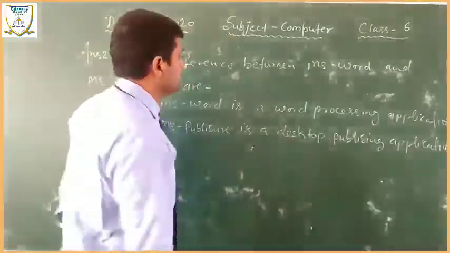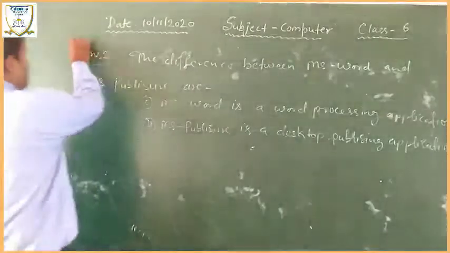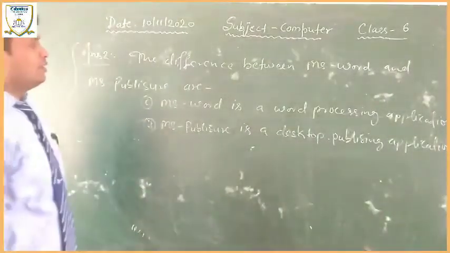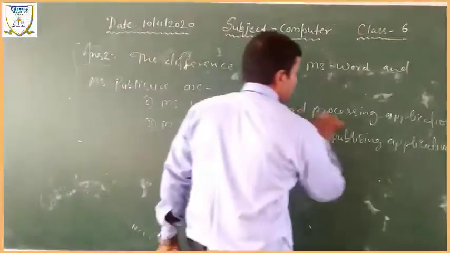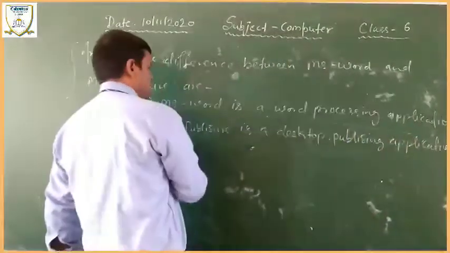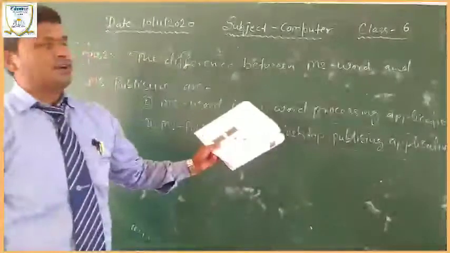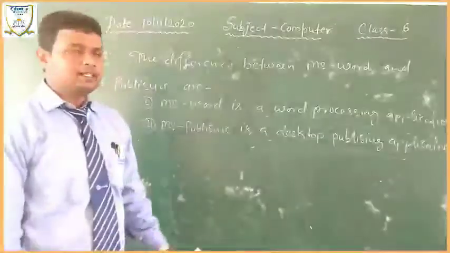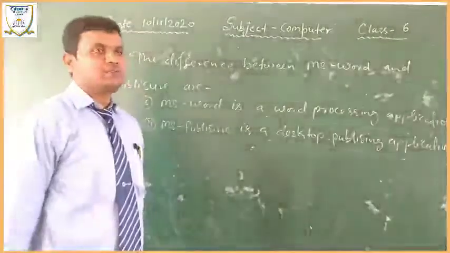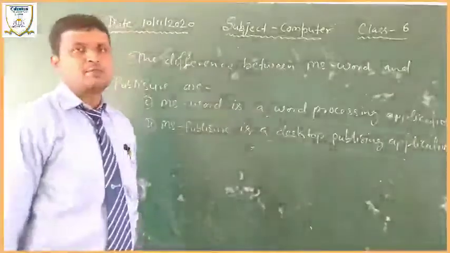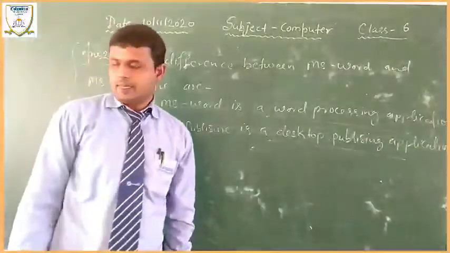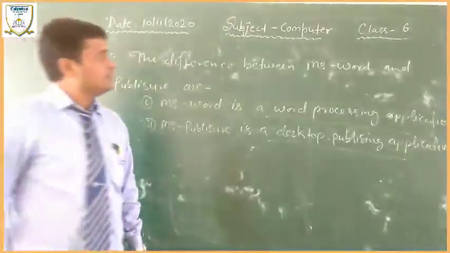So it is the common difference between them. Word is a word processing application and MS Publisher is a desktop publishing application. We use Word to type letters, and the desktop publishing application to make cards, vouchers, etc.